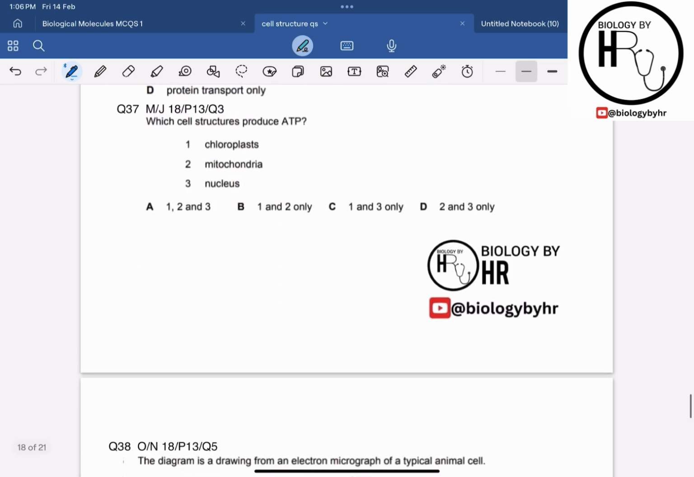Now let's have a look at question 37 over here. Question 37 says that it is from May June 18 paper 1-3 question 3. It says, which cell structures produce the ATP?